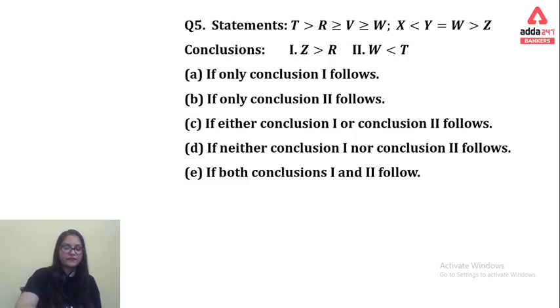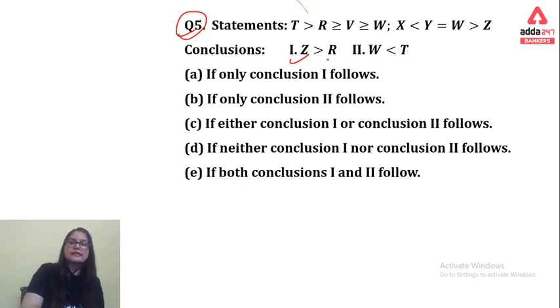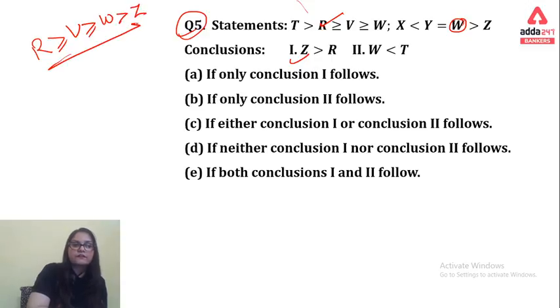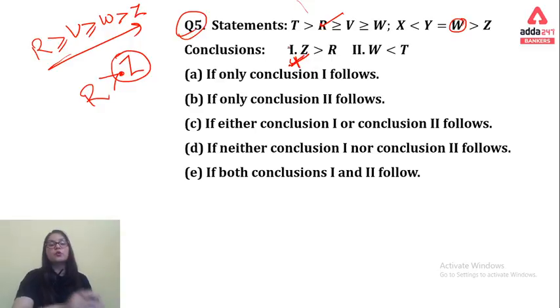Coming on to the next question, number 5 is on your screen. In question number 5, we require the relationship between Z to R. Here we are having Z, here we are having R. So the intermediate element is W. I can prefer you R to V, V to W and W to Z. This is the format of the relationship to check the first conclusion. In this conclusion, we require the gate closed in front of Z, but we are having gate open, so this conclusion goes wrong, directly wrong, not can't say, directly wrong.